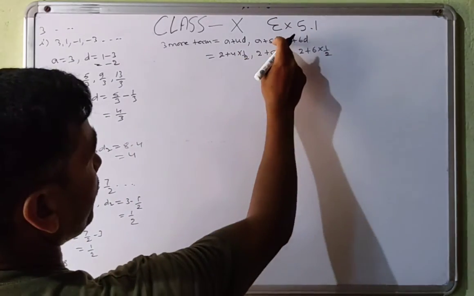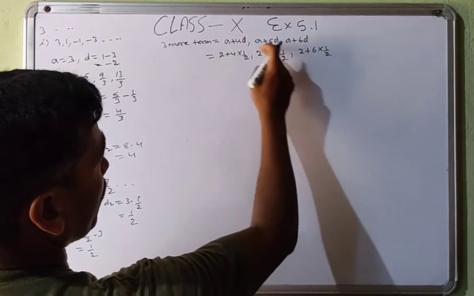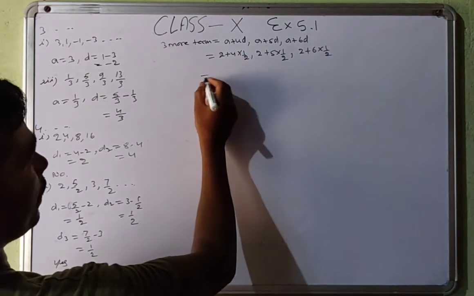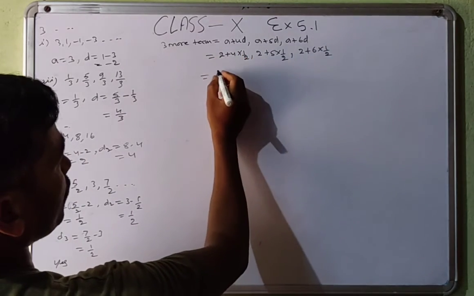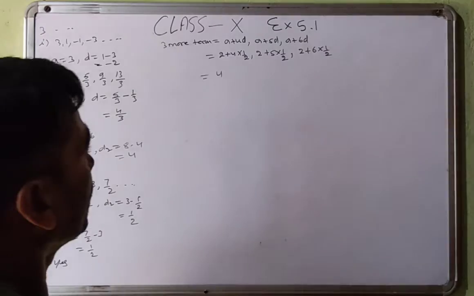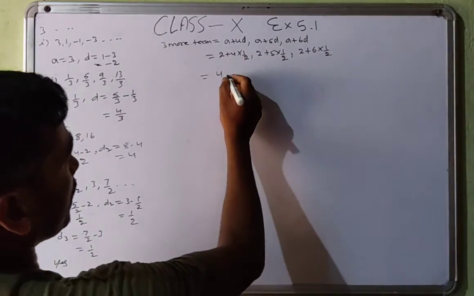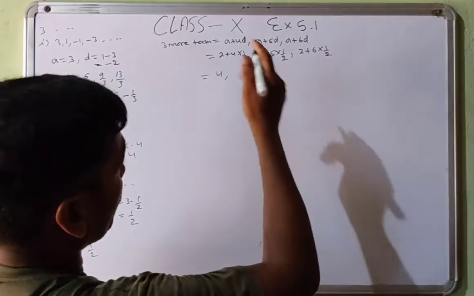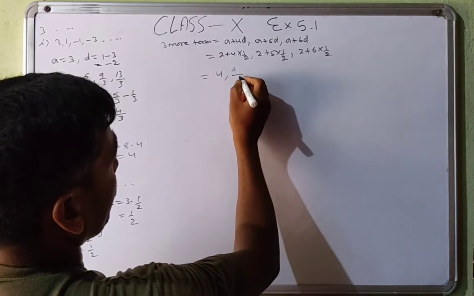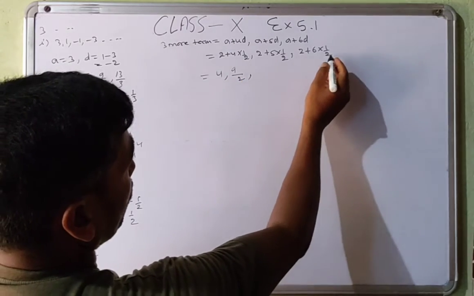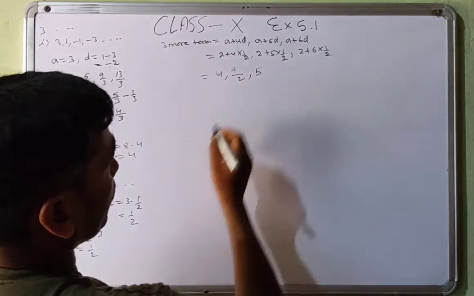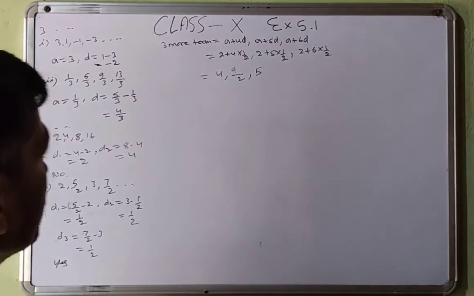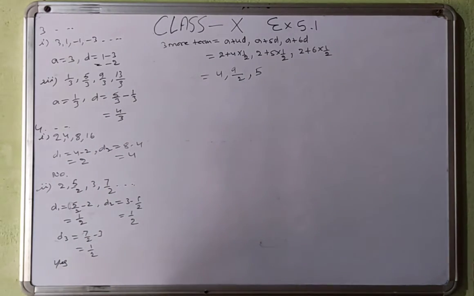The value of D we have placed here, and then value of A also. Now that will be cancelled. This will be 9 upon 2, 5 upon 2 and 3 and 7 upon 2. These are the 3 more terms.